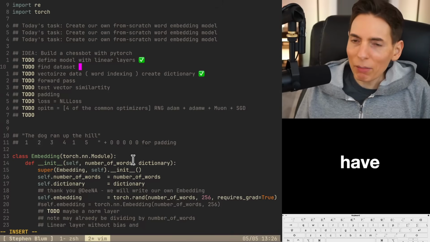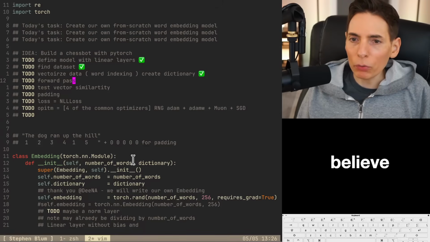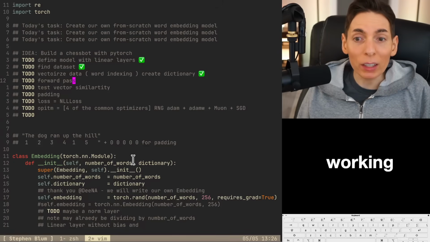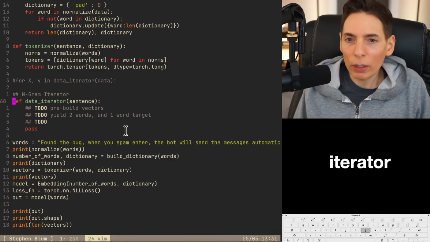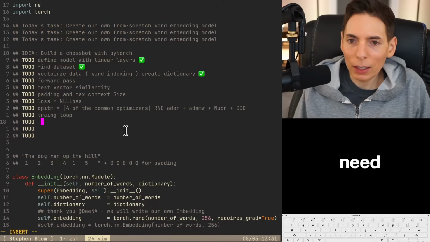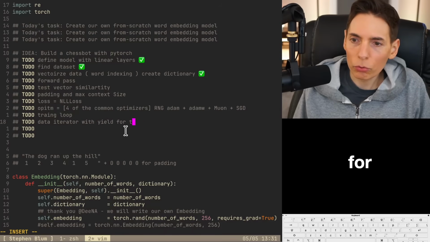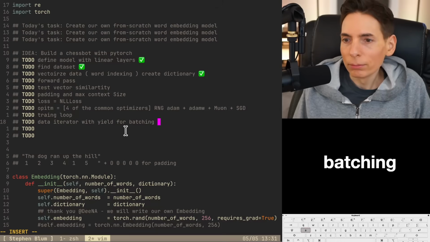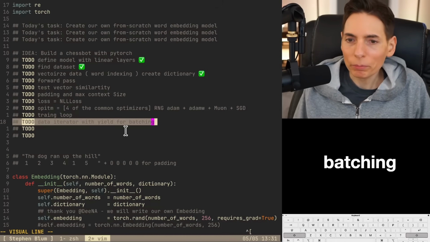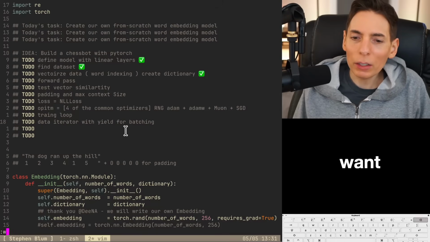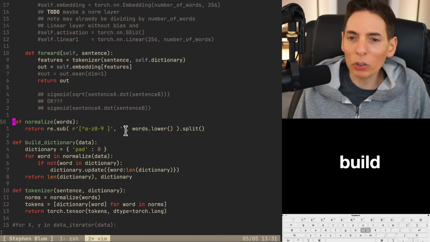We don't really have a data set, but we're gonna use the one that we have right now. I believe our forward pass is working. Is it working completely though? We need to do a data iterator. All right, let's add that on our to-do list. So we need a data iterator with a yield for batching. So we're gonna do our own batching, because I don't want to use the built-in one. I want to build my own.